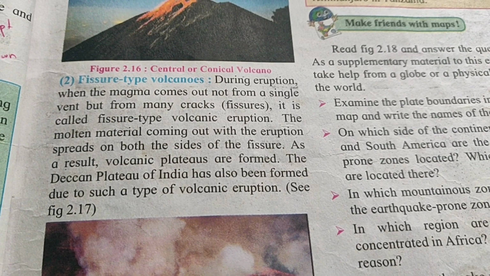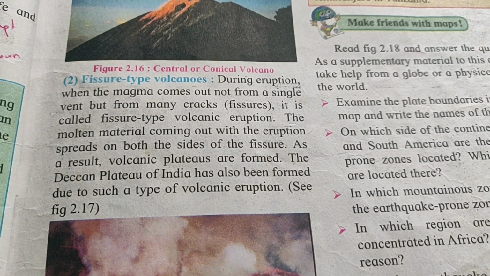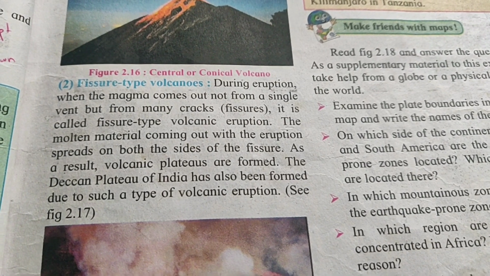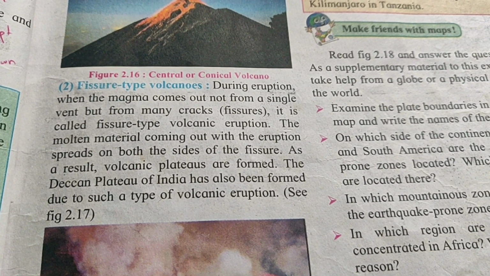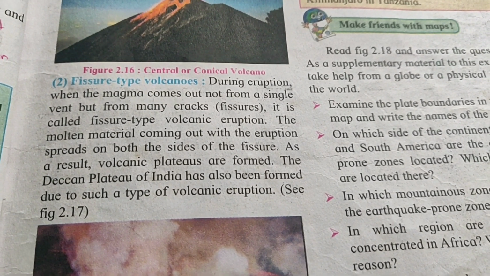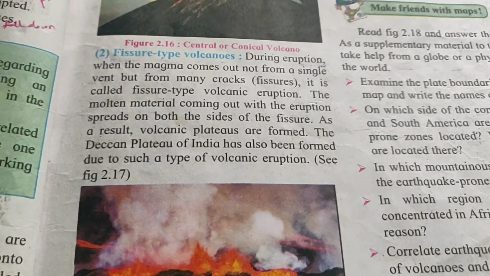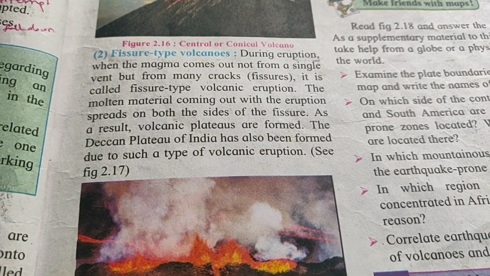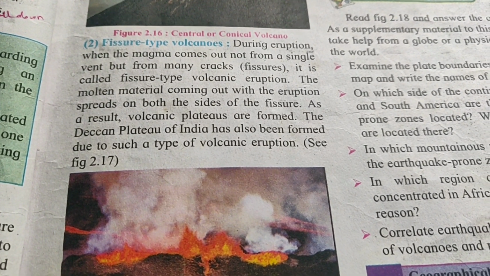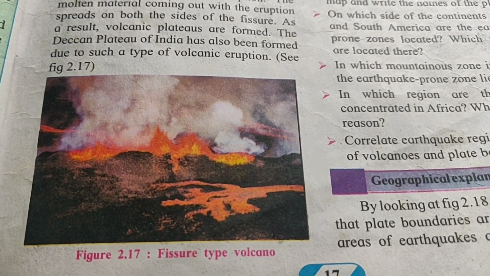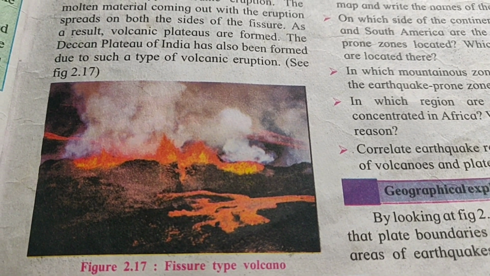So in this, what happens? Magma does not come out from a single vent, a single outlet, but from many cracks, and because of that it is called a fissure type of volcanic eruption. This Deccan Plateau of India is the example of this type of volcanic eruption. So here the example is given, fissure type of volcanic eruptions.